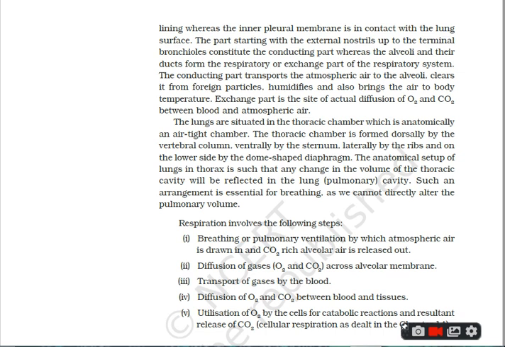Thus, it forms an airtight chamber, which you can see on the screen also.